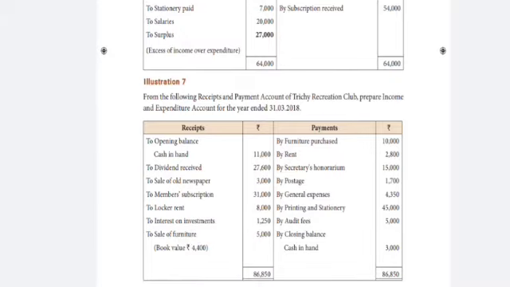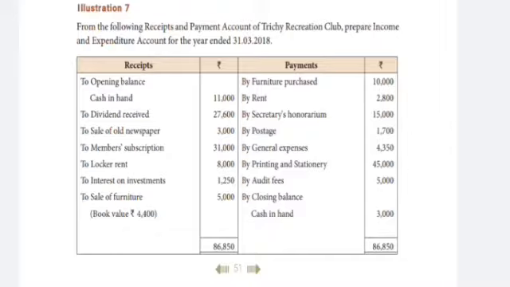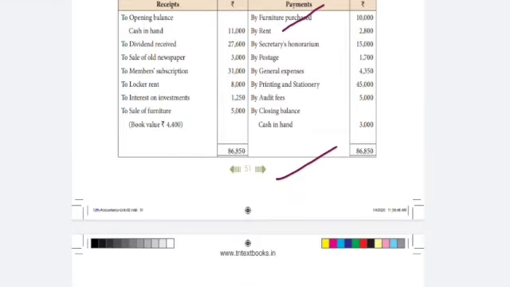See the next one, payment side, by furniture purchased. Furniture purchased is also taken. By rent is an expenditure side. By secretary's honorarium is an expenditure side. By postage is an expenditure side. General expenses is an expenditure side. Printing and stationery is an expenditure side. By audit fees is an expenditure side. Last one, the closing balance. Closing balance is not considered for income and expenditure side.